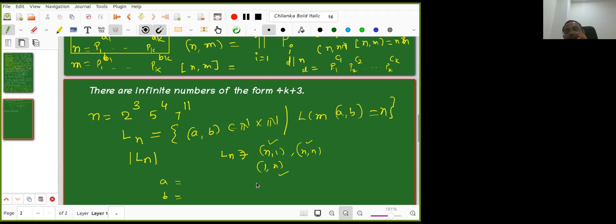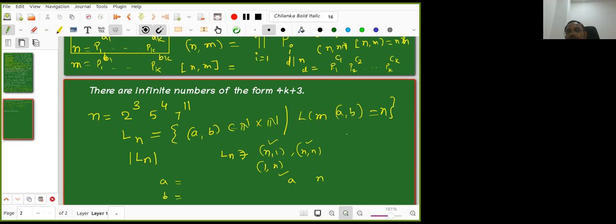So, okay, what is it that we are asking? LCM of A, B equal to n means what do you know about A and n? I'm saying LCM of A, B equal to n.